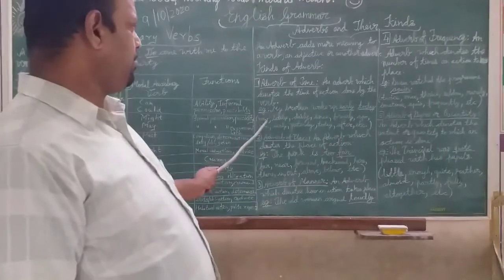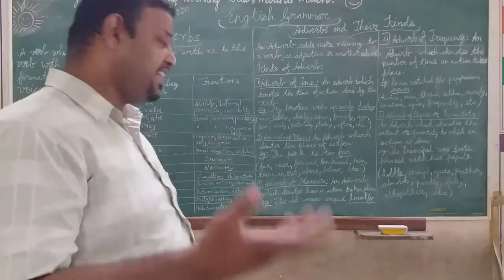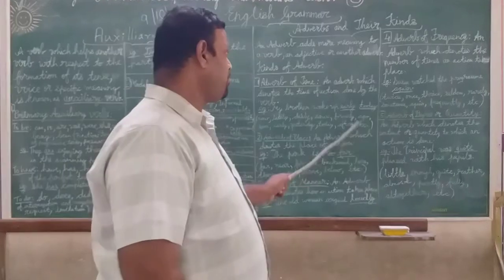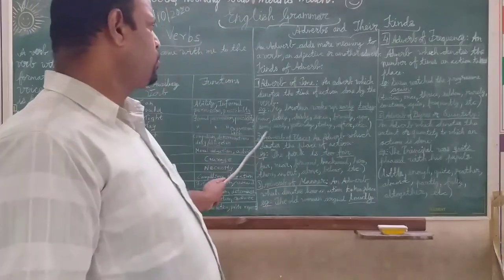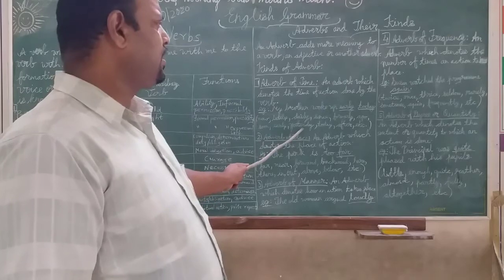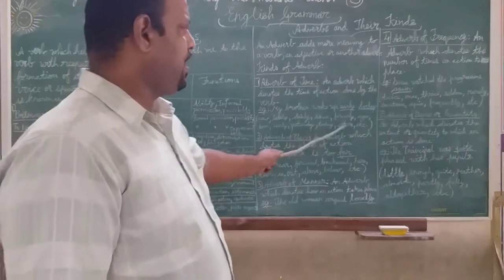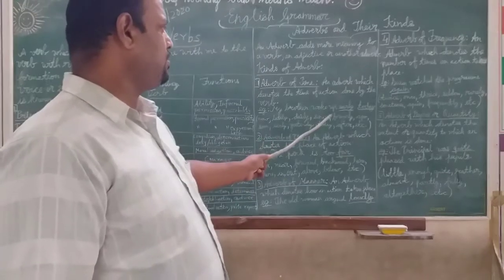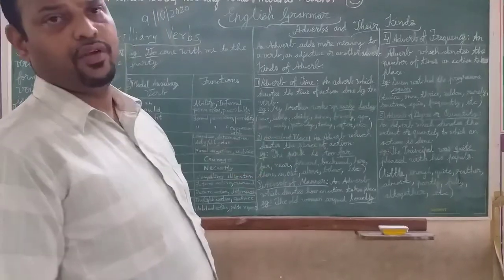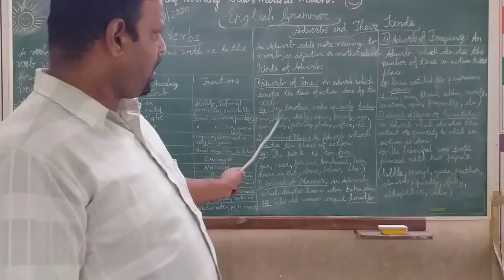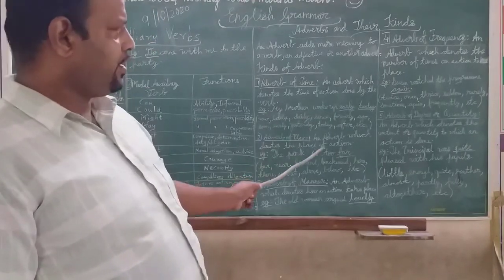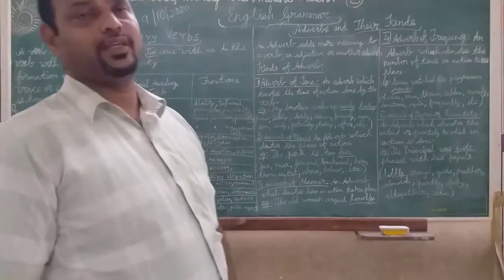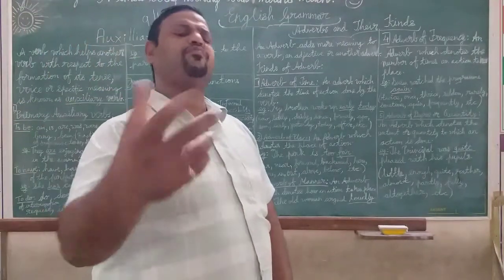What are the adverbs of time? Now, lately, daily, since, formerly, ago, soon, early, yesterday, today, after, etc. Okay? When all these things come in the sentence, it becomes an adverb of time. And this verb or an adjective or another adverb which is used in the sentence, they become an adverb of time.